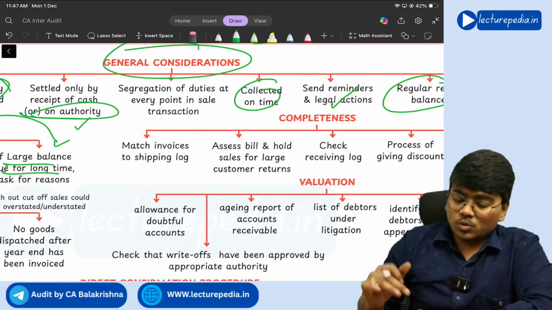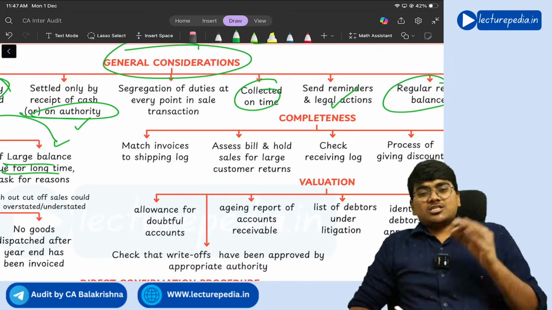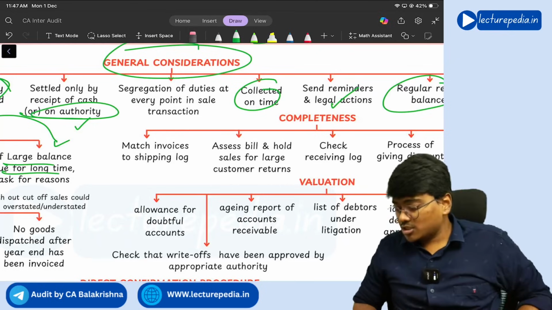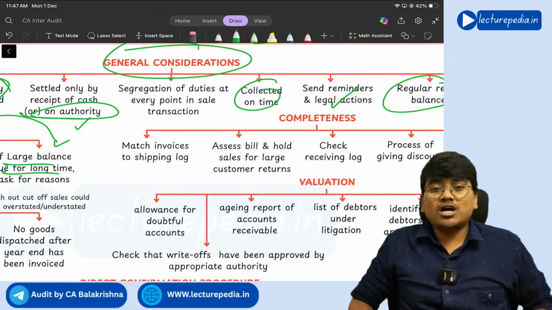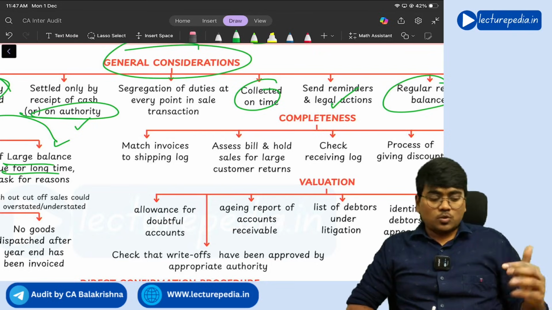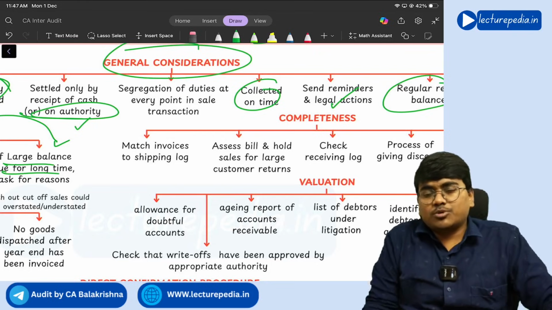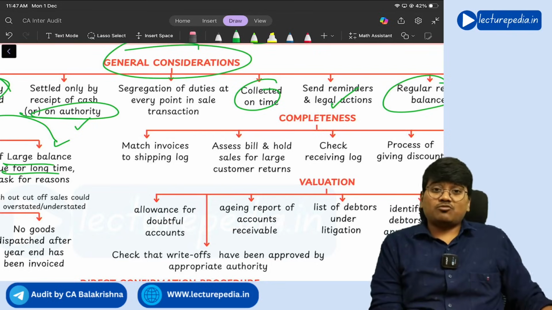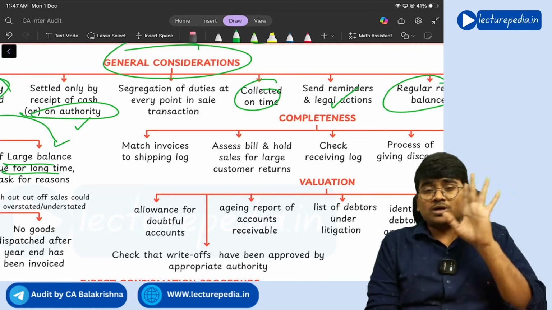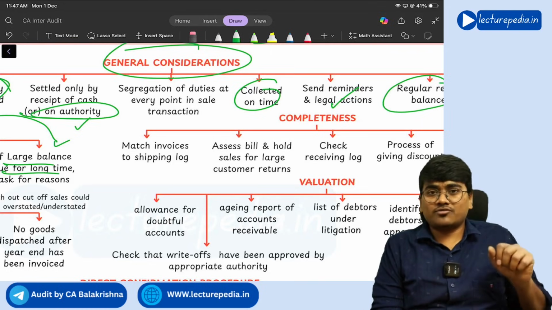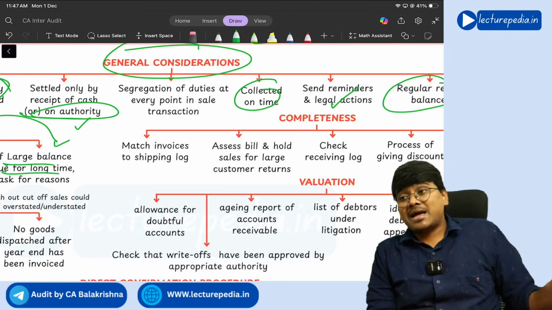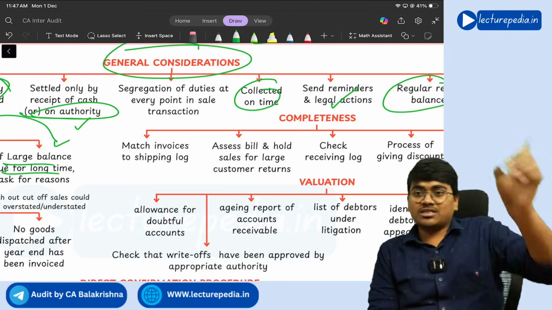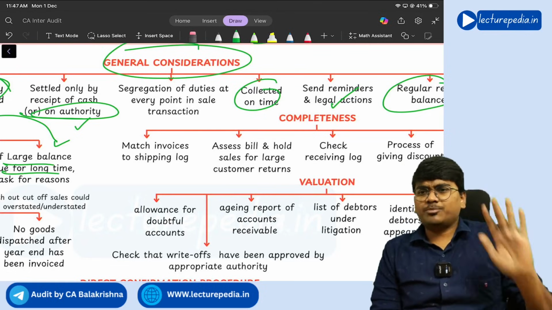Next, with respect to completeness of trade receivables, you need to match sales invoices with shipping logs. If goods were shipped to the customer but there is no sales invoice and no entry in the books of accounts, you will get to know that sales are incompletely recorded. So match the sales invoices with shipping records or the shipping log.